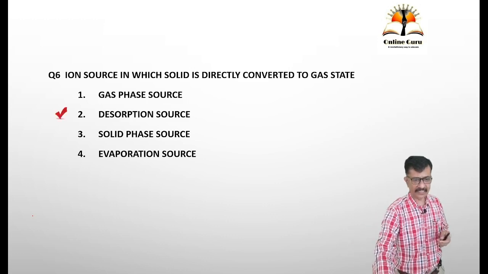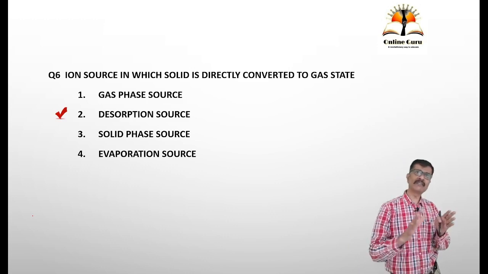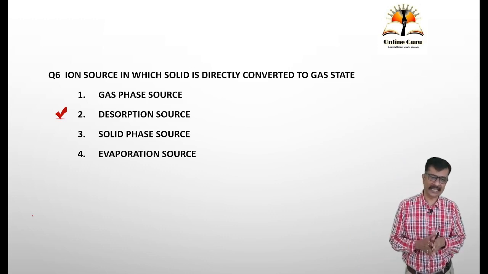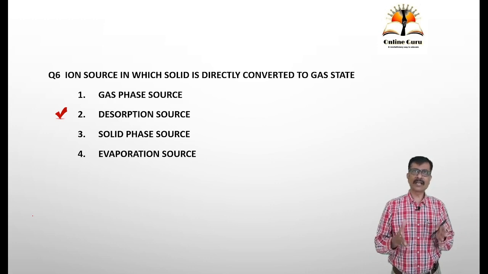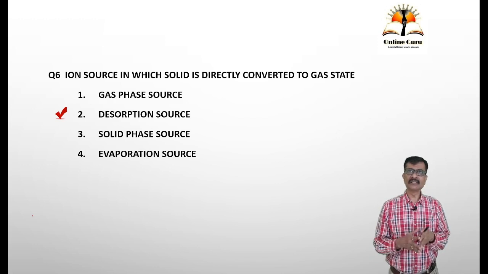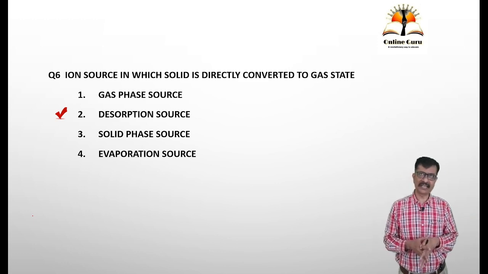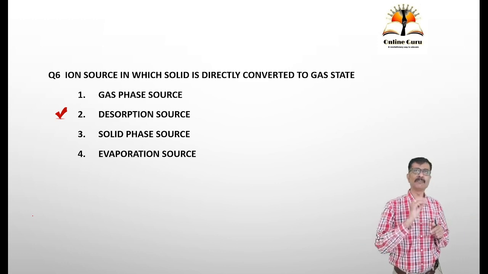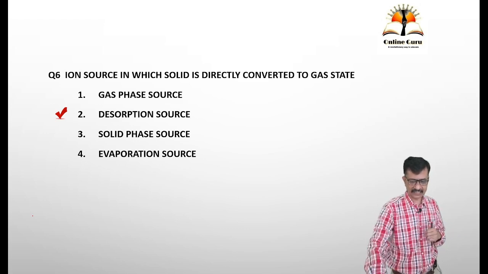So the answer here is desorption ionization. There are different types of ionization techniques: gaseous ionization, electron impact ionization, chemical ionization, or desorption ionization such as FAB, fast atom bombardment. Out of that, the one method where a solid can be converted into gaseous ions is the desorption one.